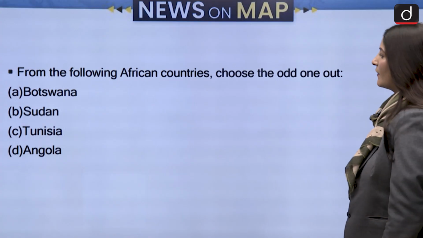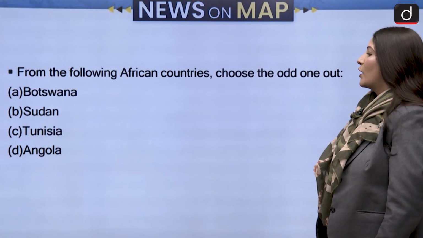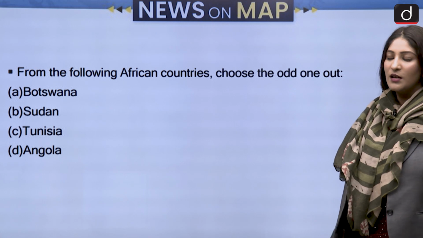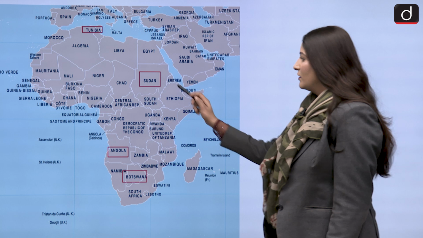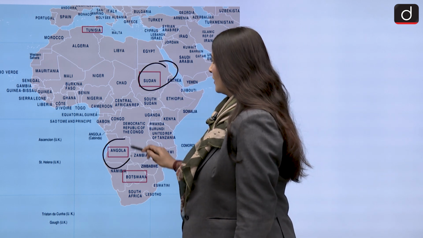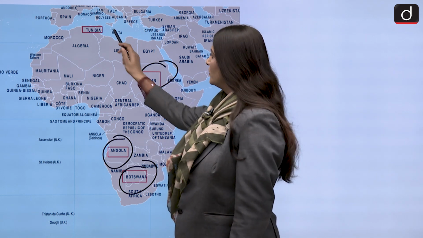From the following African countries, choose the odd one out. Botswana, Sudan, Tunisia, Angola. Let us see. Here is Sudan, Angola, Botswana and Tunisia.